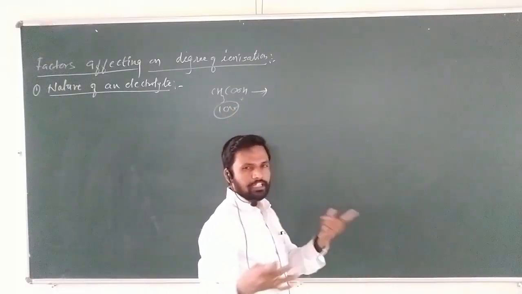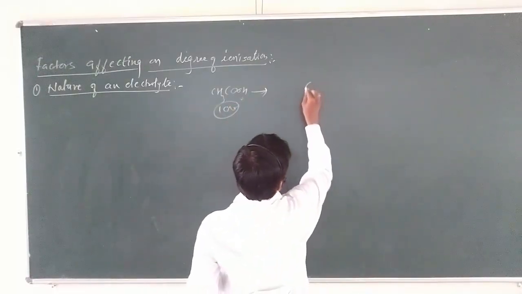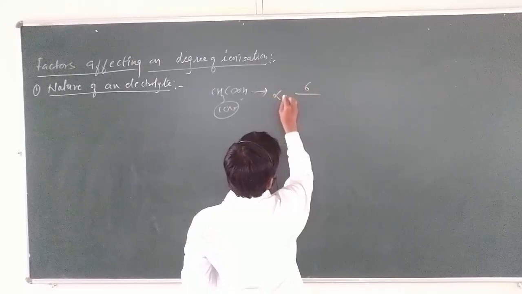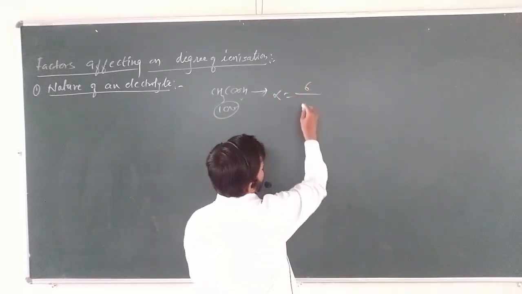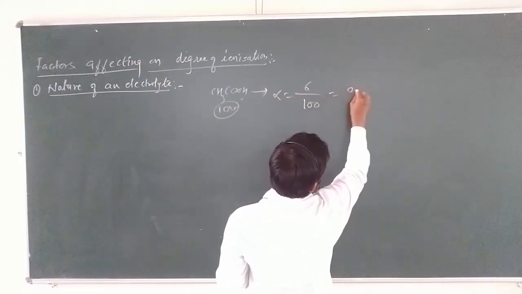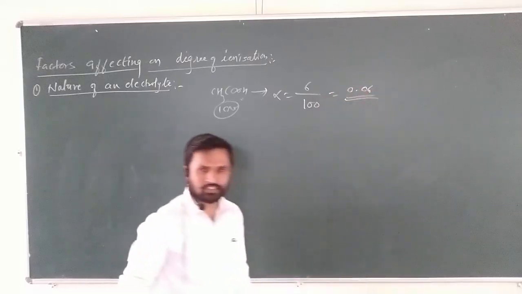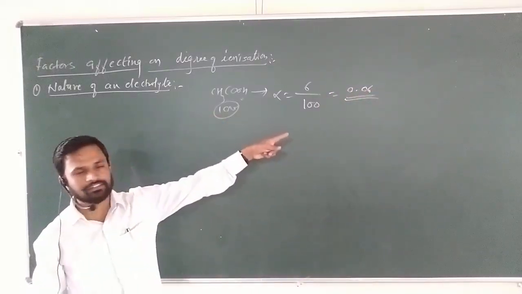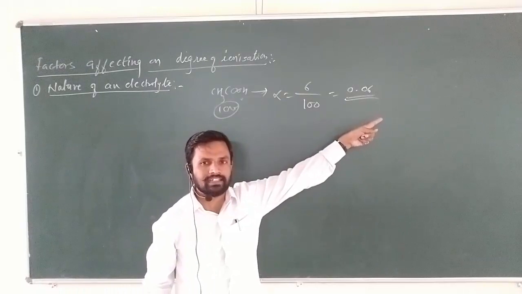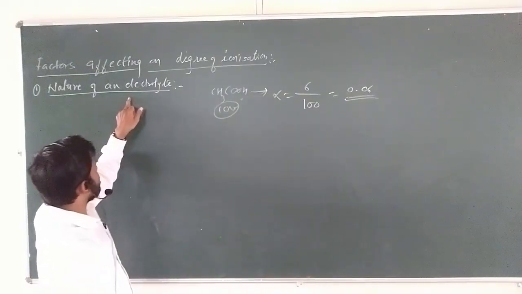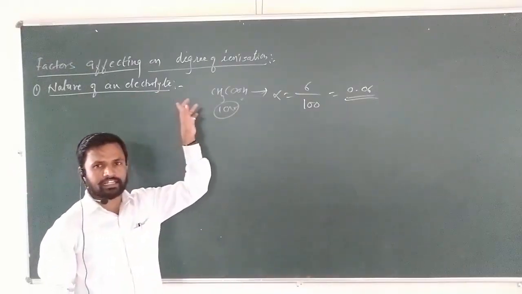Now see, maybe 5 to 10%, आपण सांगितलंय, म्हणजे for example 6 molecules are dissociated out of 100, this is 0.06. This is the degree of dissociation of acetic acid, which is a low value, 0.06. It depends on the nature of an electrolyte.